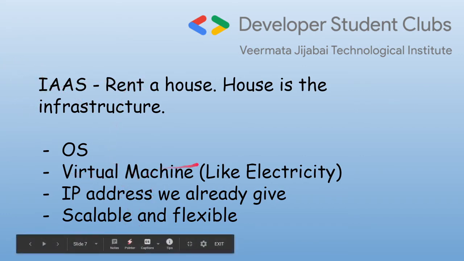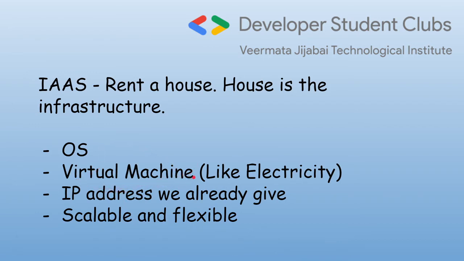Now, virtual machine. You have the option to choose the virtual machines you want. And what is this like? Electricity. So basically, whenever you rent a house, you don't pay for the electricity bills that you get. You just pay the rent. The rest is taken care by the service maintainer. Similar is the case with infrastructure as a service. So when we use cloud, we have the option of choosing our own operating system, our own virtual machine, and we have to give a particular rent. That is only our job, and we can use the services. The other things, the maintenance, the service, all depends on the host, on the provider.